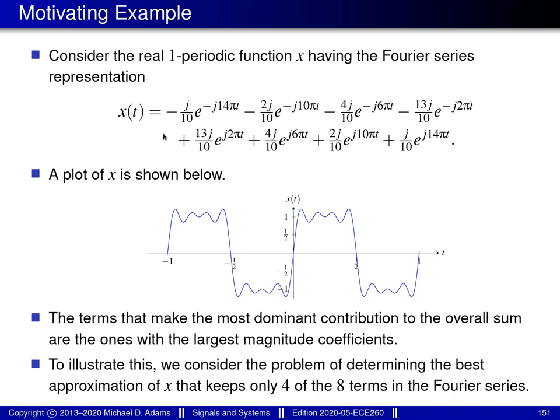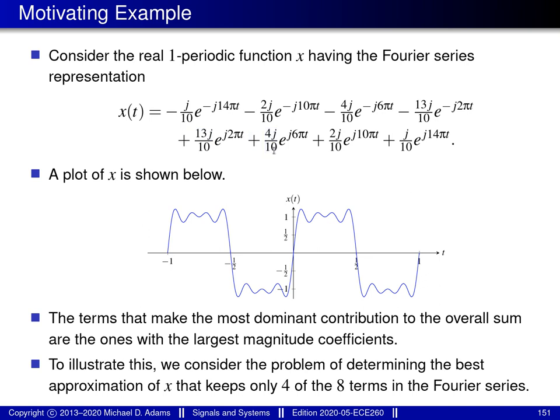So overall, the terms that will make the most significant contribution to the overall sum of the Fourier series will be the ones whose Fourier series coefficients have the largest magnitude. Therefore, if we'd like the best approximation of the function x by using only 4 terms in the Fourier series, we should choose the 4 terms with the largest magnitude Fourier series coefficients, namely the terms with the coefficients minus 4j over 10, minus 13j over 10, plus 13j over 10, and 4j over 10.